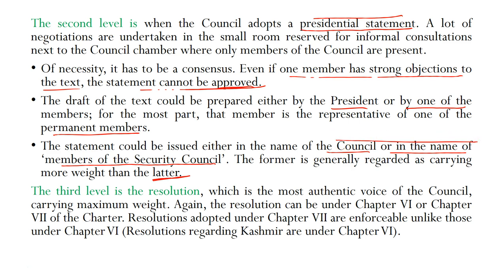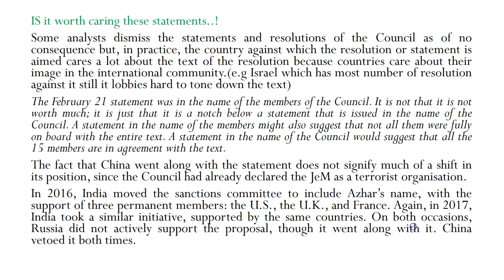The third level of the resolution, which is the most authentic voice of the council, carrying maximum weight. Again, the resolution can be under chapter 6 or chapter 7 of the charter. Resolutions adopted under chapter 7 are enforceable, unlike those of chapter 6. So resolutions regarding Kashmir are under 6.